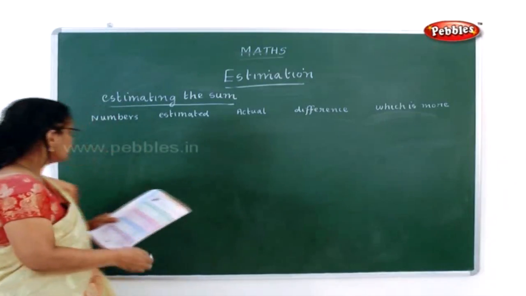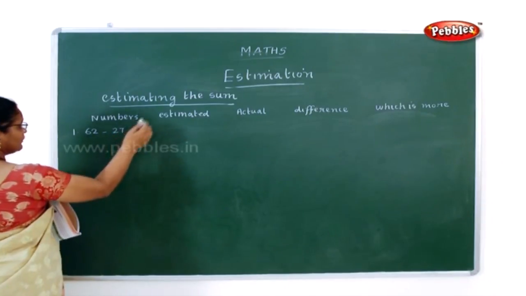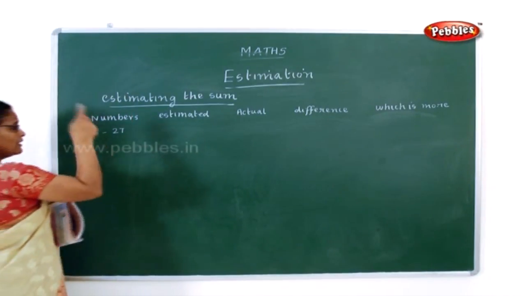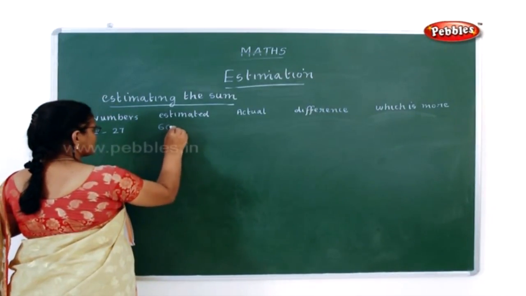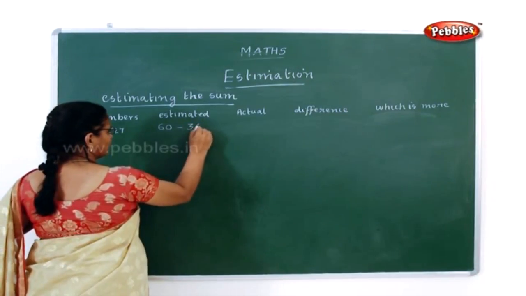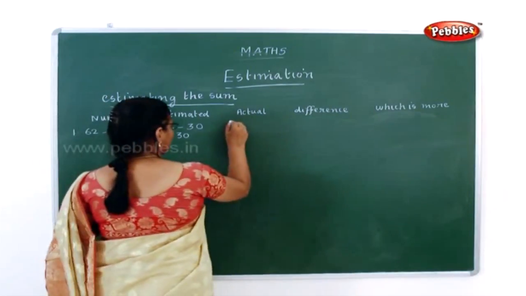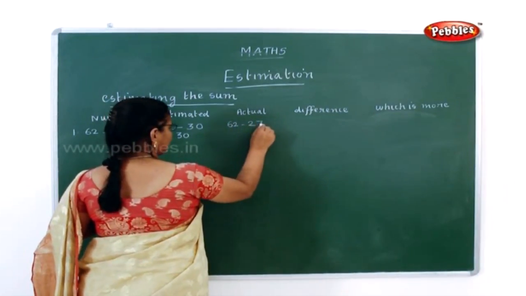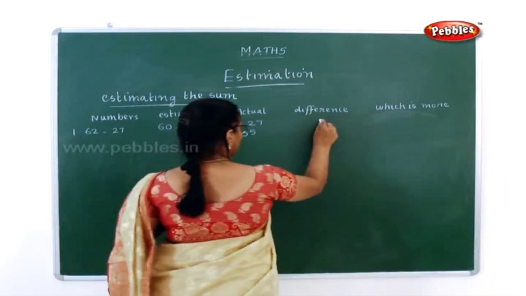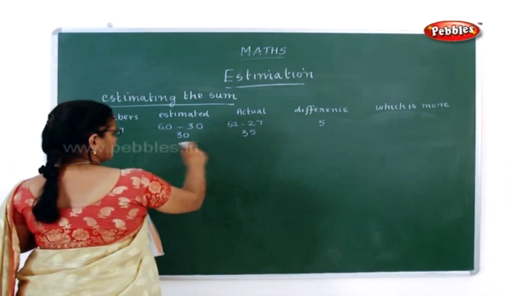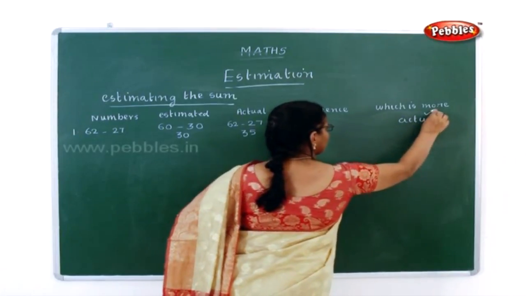See, the next one, the first number, is 62 minus 27. The first one we did, estimating the sum, was addition. Now this is subtraction. 62 can be rounded to 60 and 27 can be rounded to 30. So the estimated number is 30. Now the actual number, 62 minus 27, is 35. So what is the difference here? 5. Now which is more here, estimated or actual? It is actual. Actual number is more. You have to put a tick mark here.